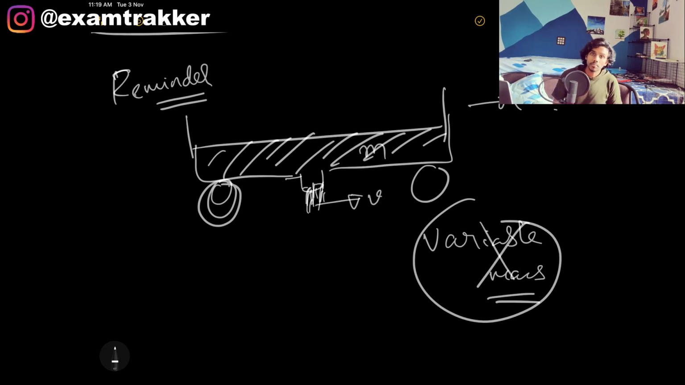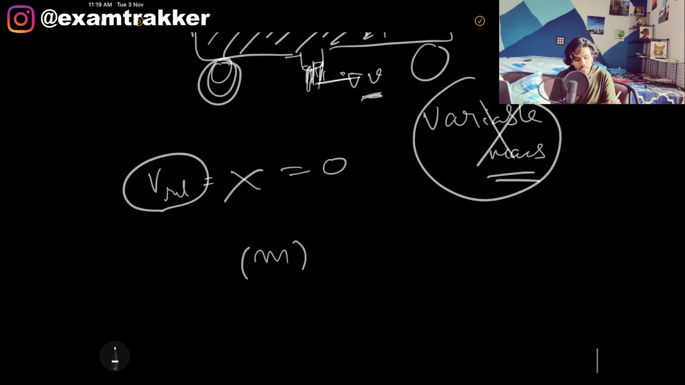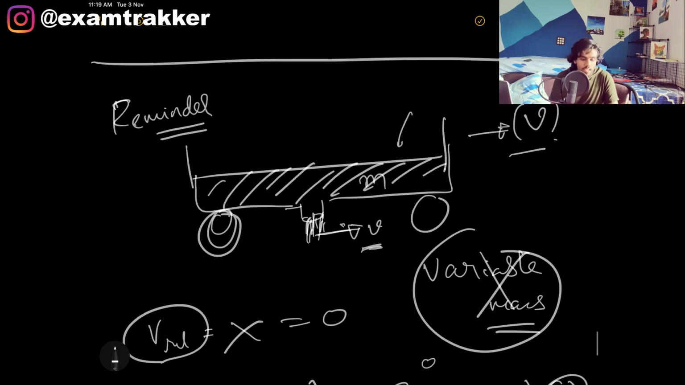Do you agree? What is v relative here? The relative velocity of the sand inside the cart with the sand which is leaking. The sand which is leaking also has the same velocity. So the relative velocity is clearly 0 here. If I write dm by dt into v relative equals m into acceleration, the v relative is 0, so the cart is not accelerating. The cart will not accelerate if the sand that is leaking through also has the same velocity.